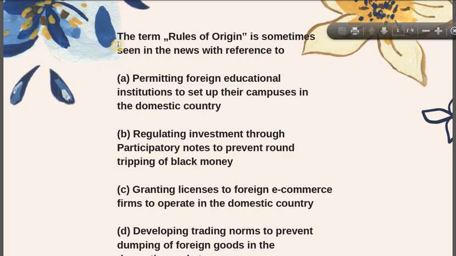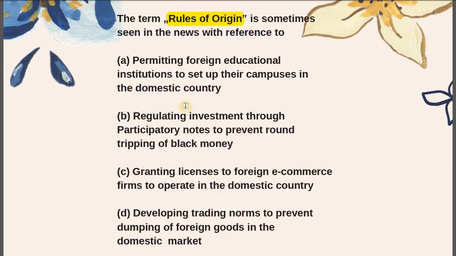So let's get on to solving the multiple choice questions for prelims 2020 and question number 1. The term rules of origin is sometimes seen in news with reference to what? So we have 4 options here.